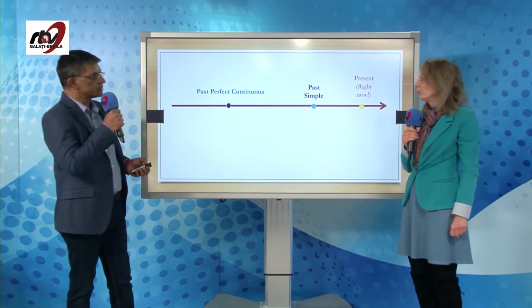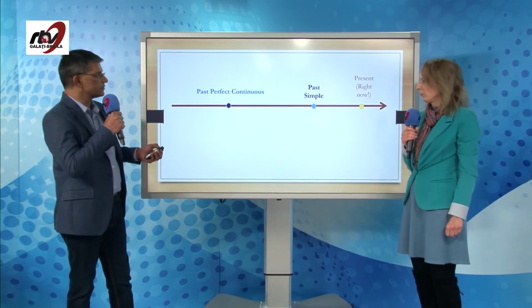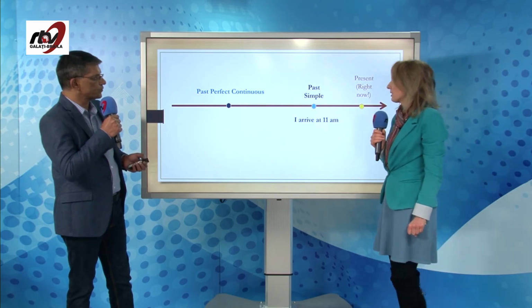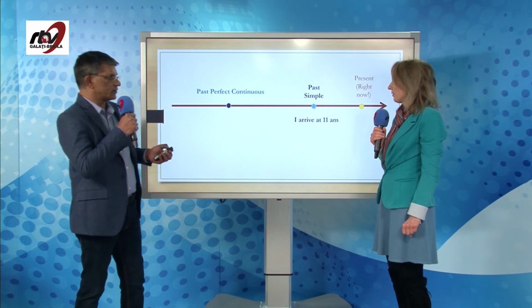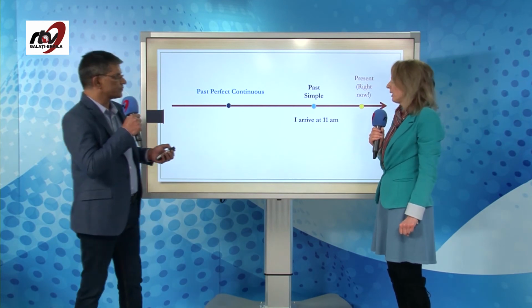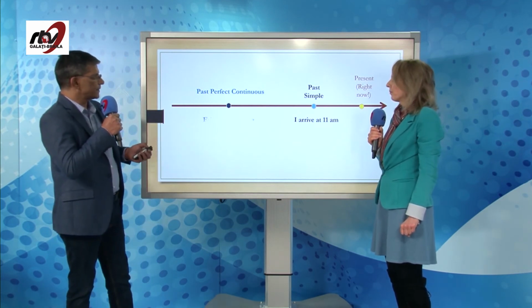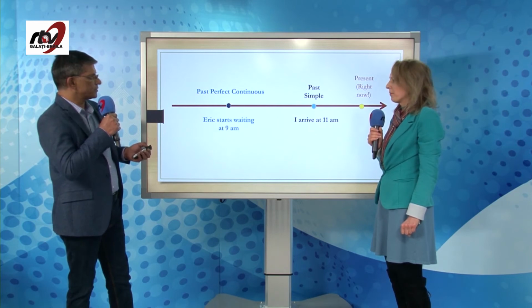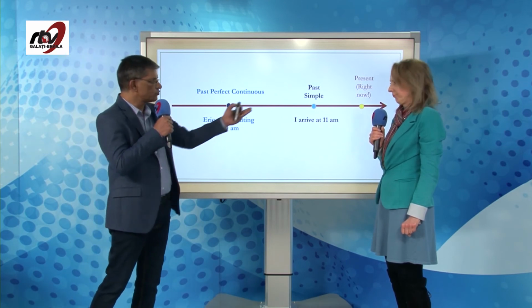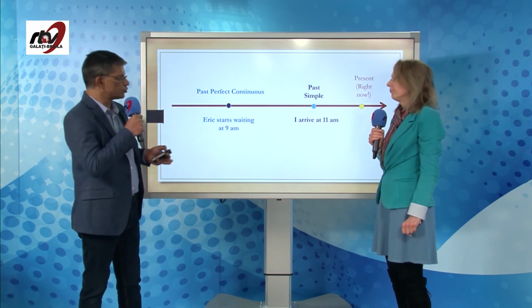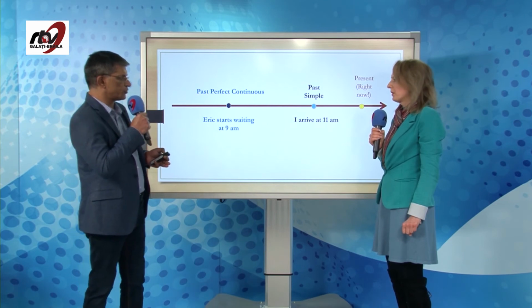Another example, just to make it a bit clear. Very good. I'm in the present. And in the past, I arrive at 11 a.m. Okay, good. Eric starts waiting at 9 a.m. So, Gabriela, I think your friend Eric was waiting for you for almost 2 hours, quite a long time for you.